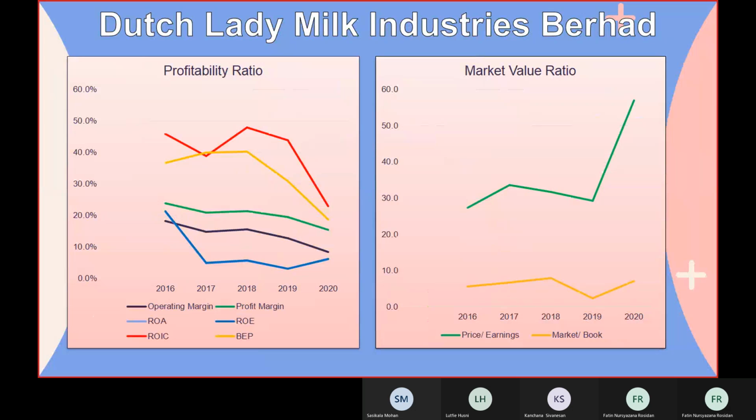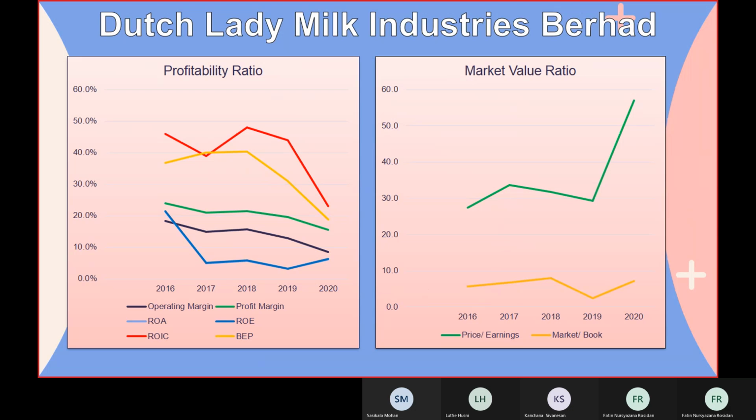Then for return on investment, return on total assets, and return on total equity, which are not seen here because they were slightly the same, the blue line decreased in 2017 and slowly increased in 2020.